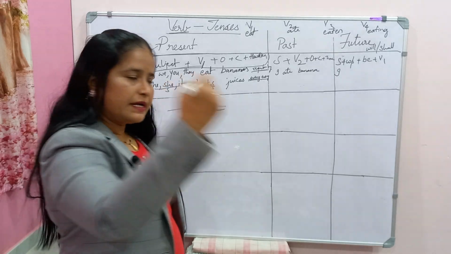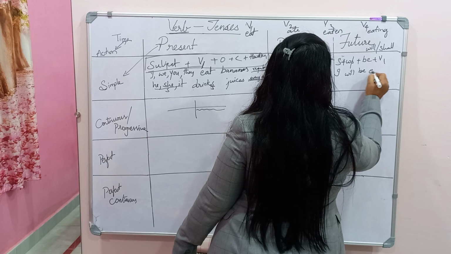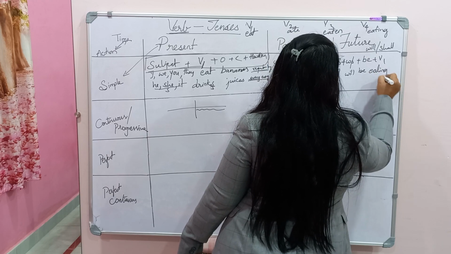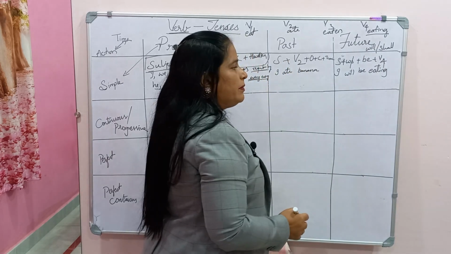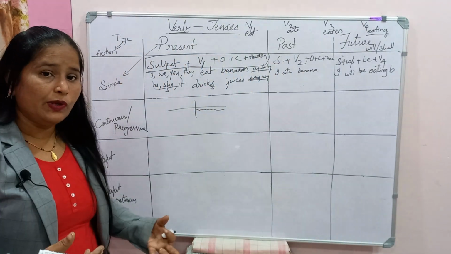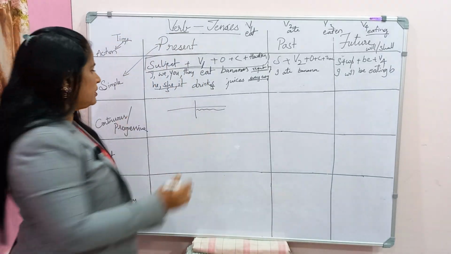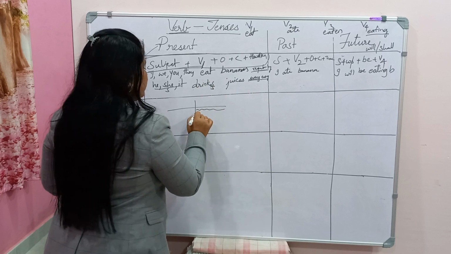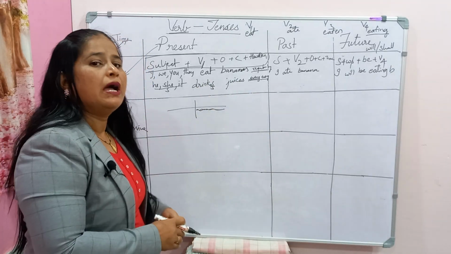So I will be eating. What I have taken is verb 4, eating. I will be eating. What will you be eating? You will be eating banana. When will you be eating? Tomorrow at this time. Tomorrow in the sense at this time or any time. So this action is going to happen next.